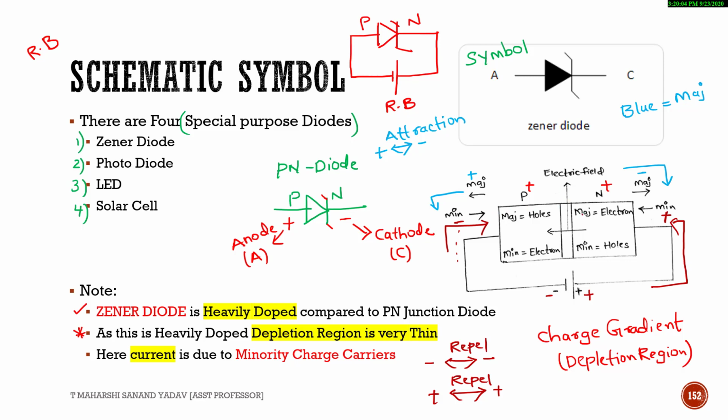So in that case, minority carriers will be close to this depletion region if you observe, and here they will be negative, whereas majority carriers will be present at the end. Suppose these are positive and here they are negative. Due to this positive and negative at the depletion region, there exists a field which is called the electric field, which will be from positive to negative. See here, from positive to negative there exists a field which is called the electric field.